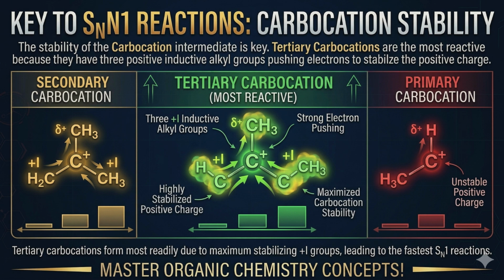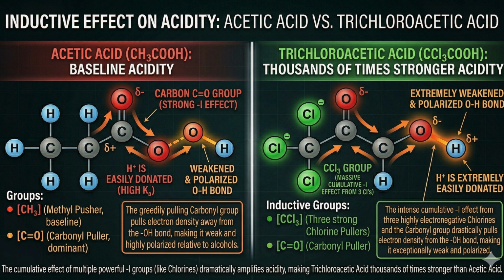In SN1 reactions, the stability of the carbocation intermediate is key. Tertiary carbocations are the most reactive because they have 3 positive inductive alkyl groups pushing electrons to stabilize the positive charge. In GPAT, you'll often see questions like, which is more acidic? Remember, negative inductive groups increase acidity. If I add 3 chlorines to acetic acid to make trichloroacetic acid, those 3 pullers make the acid thousands of times stronger. In pharmacy, this helps us understand how drugs like aspirin, acetylsalicylic acid, behave in our stomach.